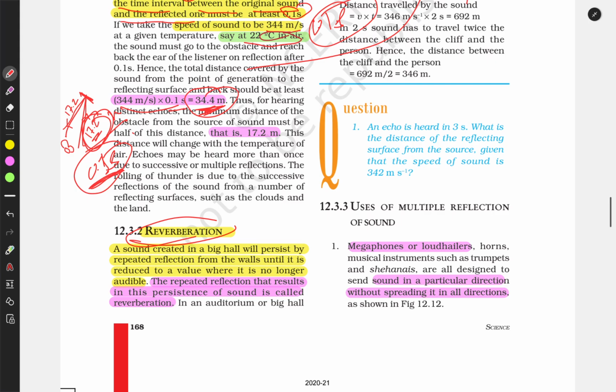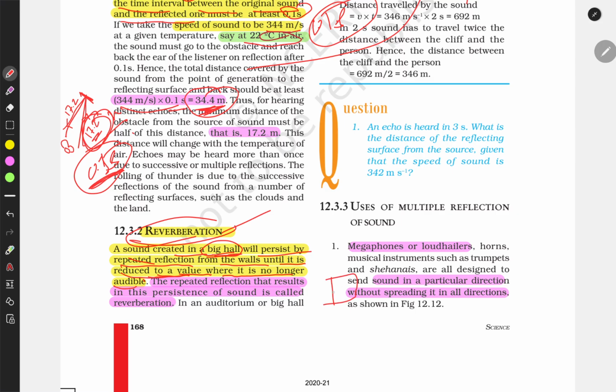And what is reverberation? Reverberation is something else. The sound created in a big hall will persist by repeated reflection from the walls until it is reduced to a value where it is no longer audible. So this is what happens in an empty hall.